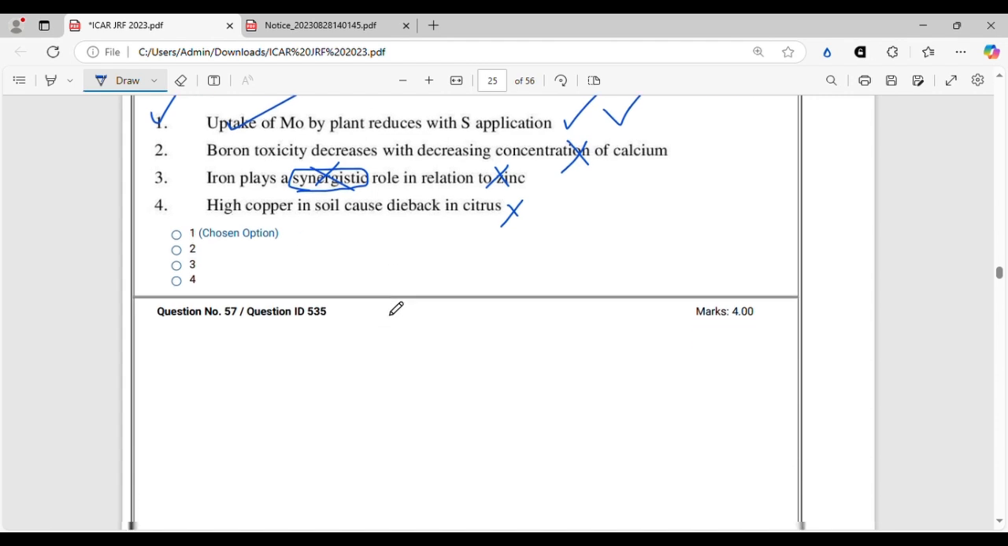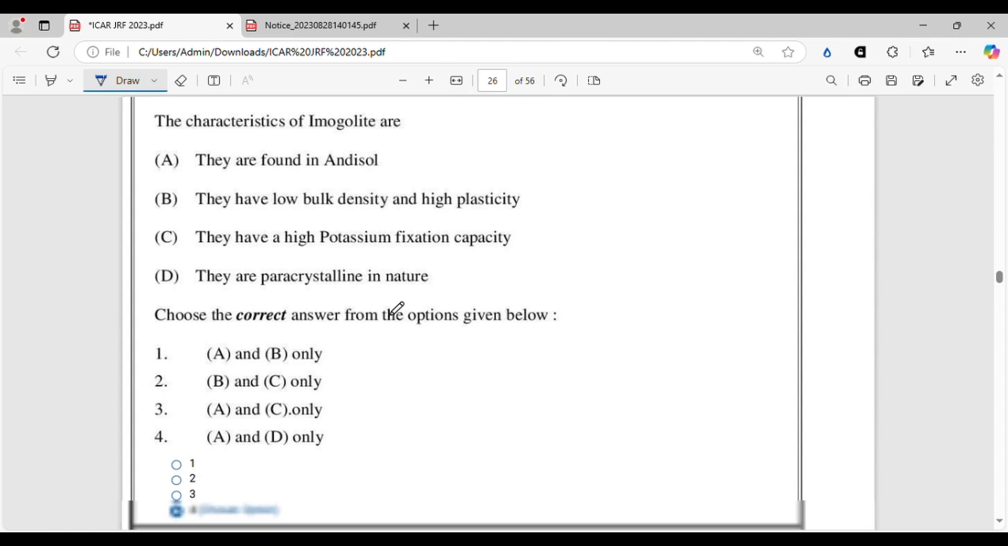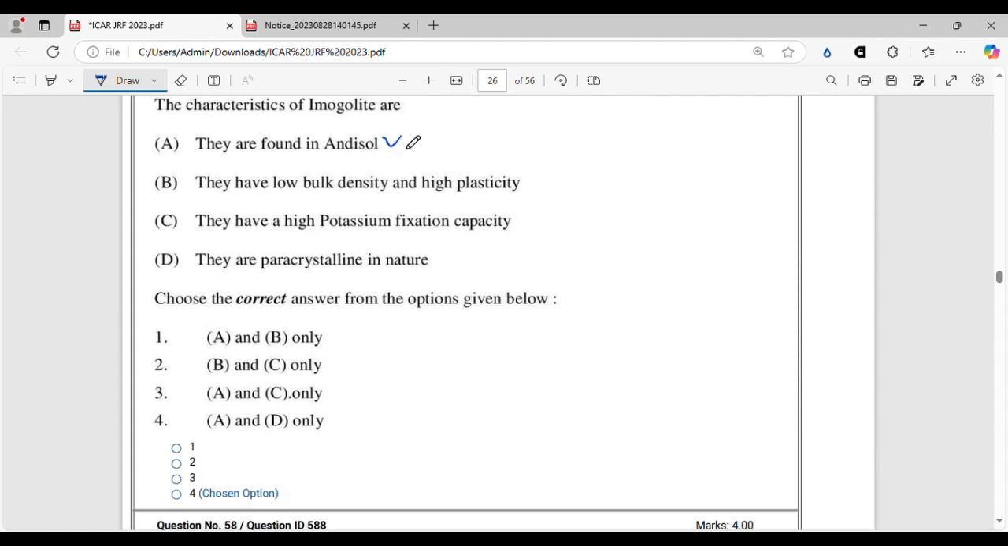Let's move on. The characteristics of imogolite are: they are found in andisols. True. They have low bulk density and high plasticity. False. They have a high potassium fixation capacity. False. They are paracrystalline in nature. True. They are short range order minerals.